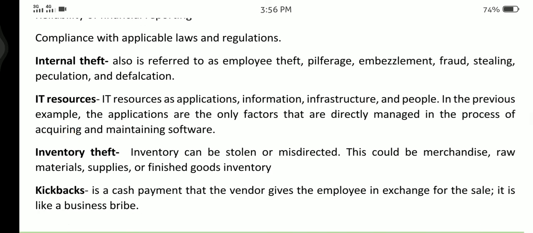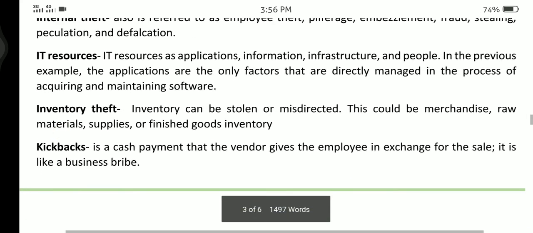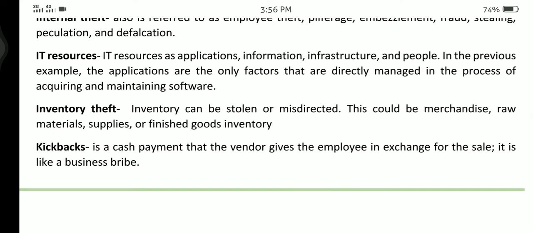Internal theft, also referred to as employee theft, pilferage, embezzlement, fraud, stealing, peculation, and defalcation. IT resources are application, information, infrastructure, and people. In the previous example, the applications are the only factors that are directly managed in the process of acquiring and maintaining software.